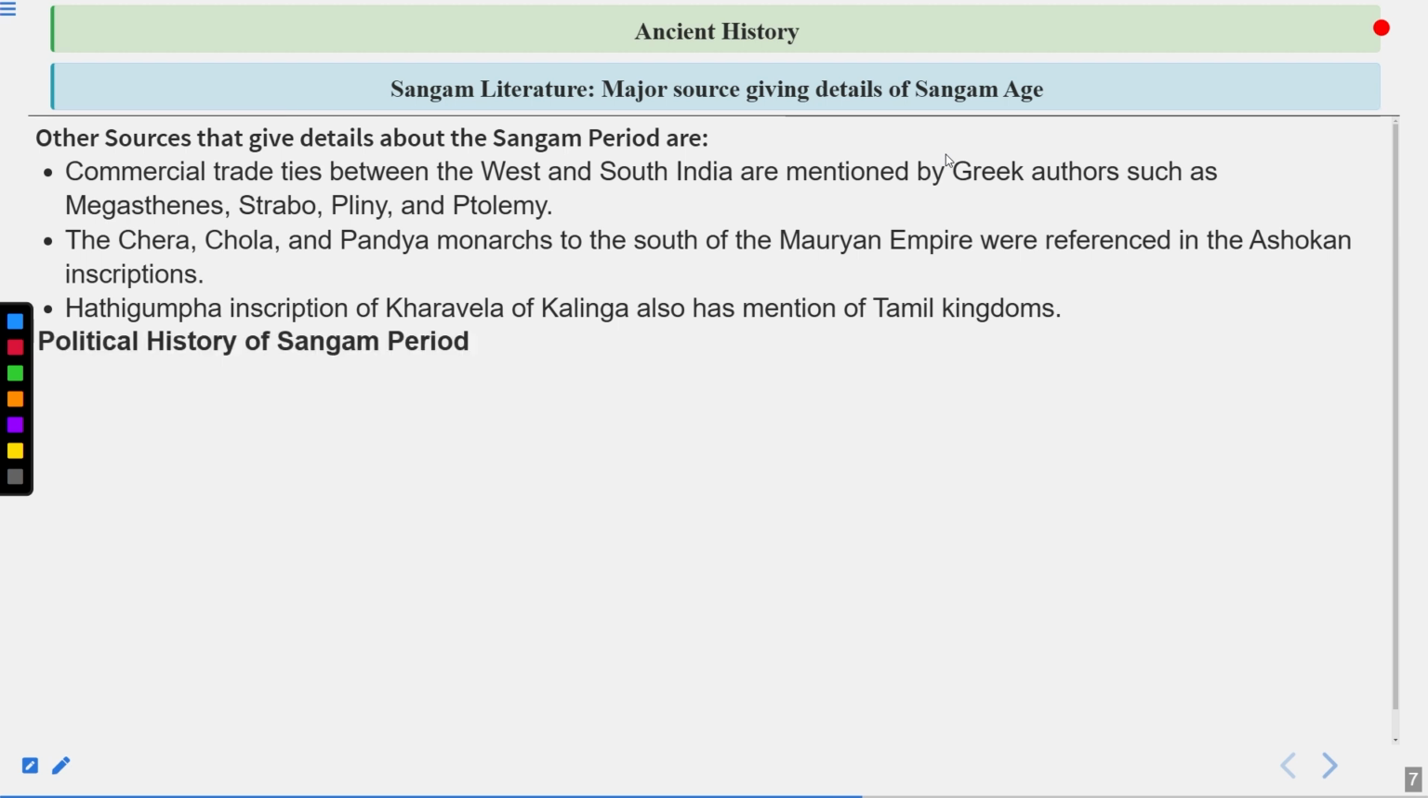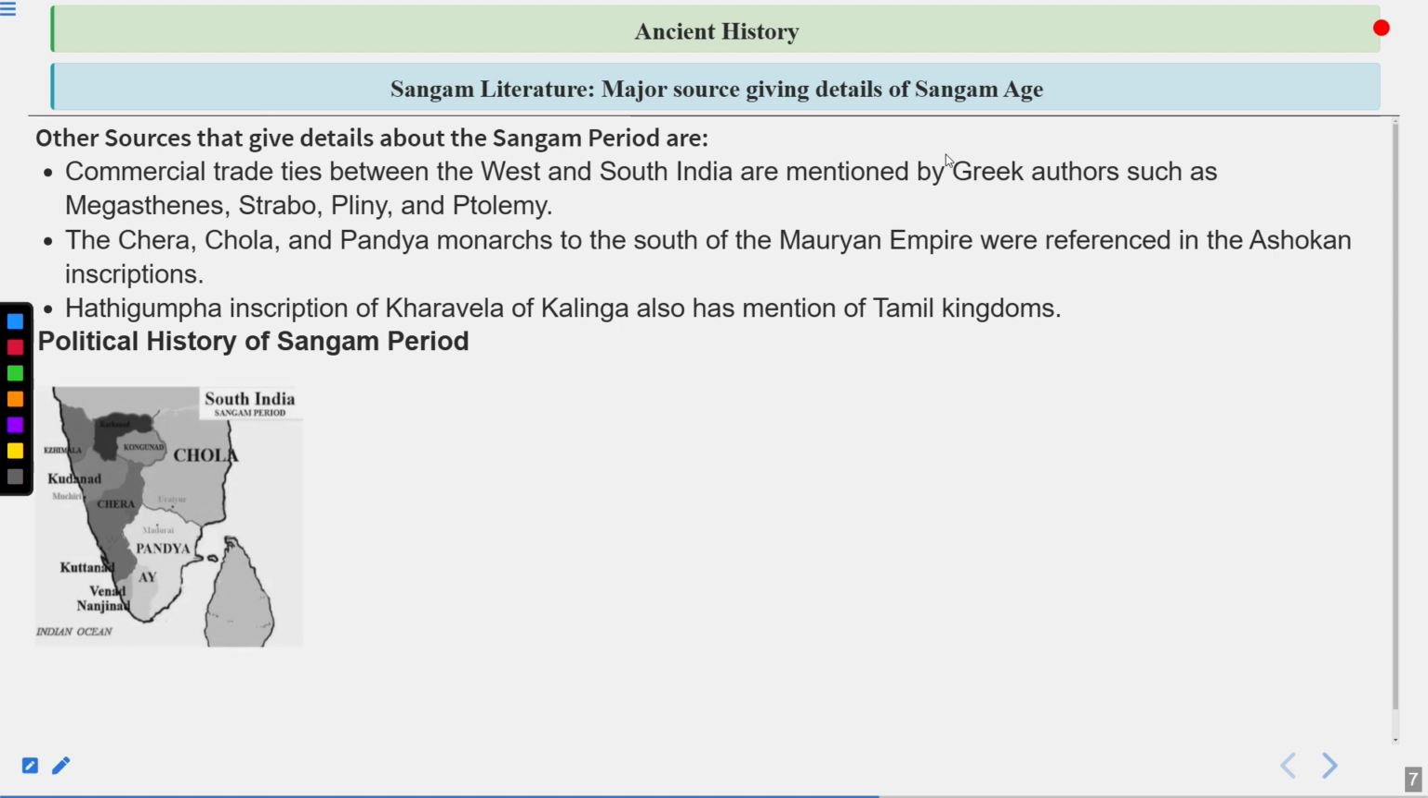Political history of the Sangam period, very important. Here you can see in this map how these particular kingdoms were at that time: on the Kerala side majorly Cheras were ruling, then on the Andhra side and towards the Tamil Nadu side you can see Cholas, and in the major part of Tamil side you can see Pandyas. So do remember the particular areas in which they created these empires.